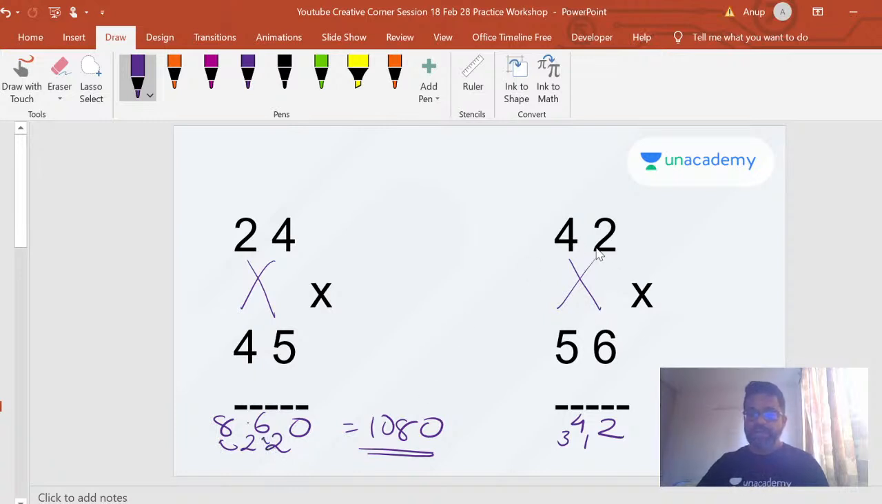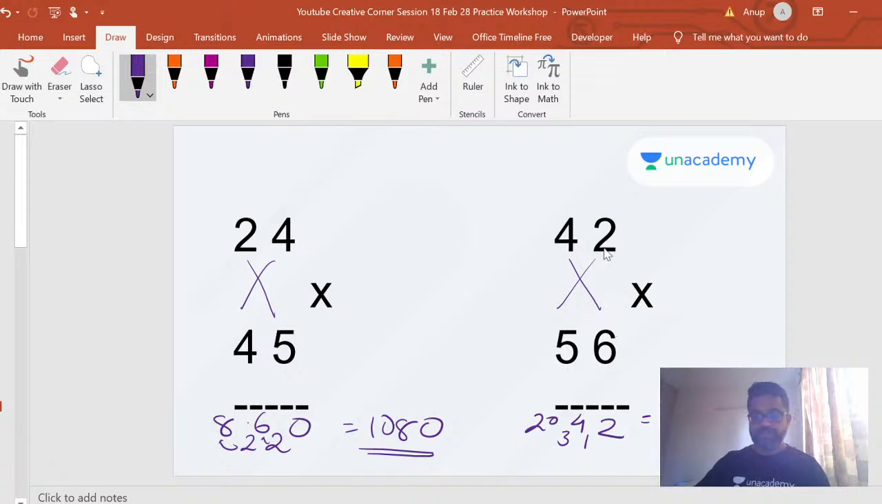Okay, so what did I get? 10 plus 24, which is a 34, and then 5 into 4, which is a 20, right? So what is the answer? 2 3, 5 2, right?